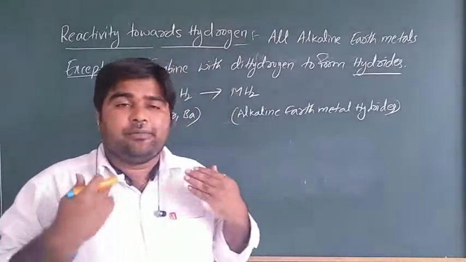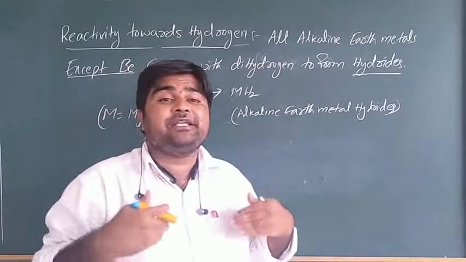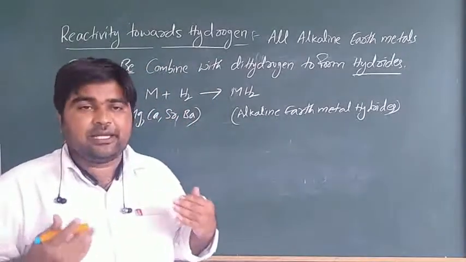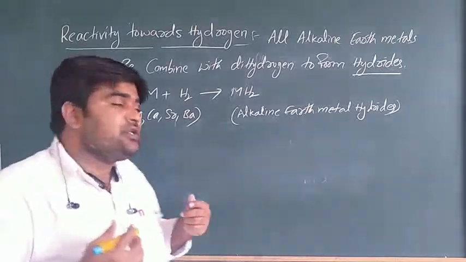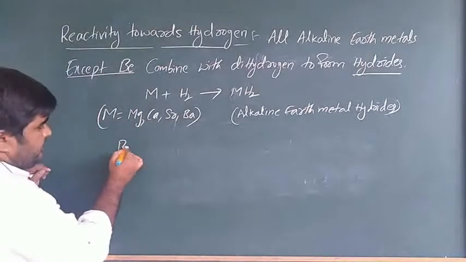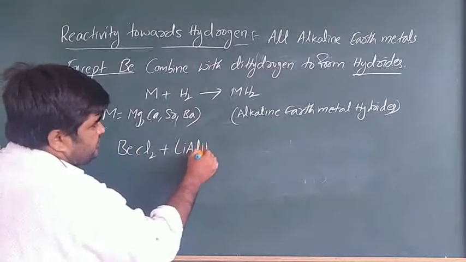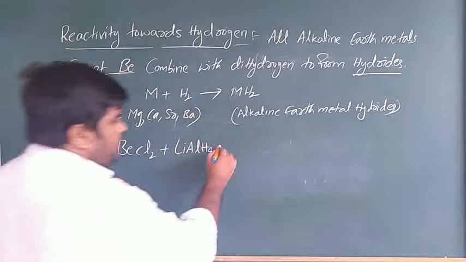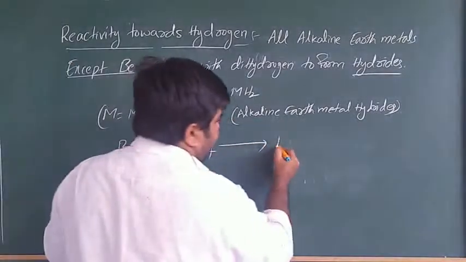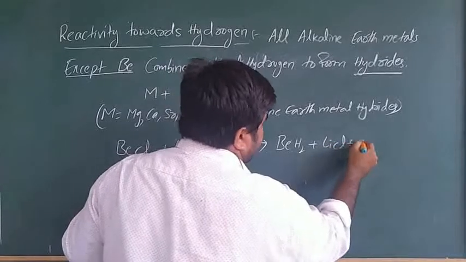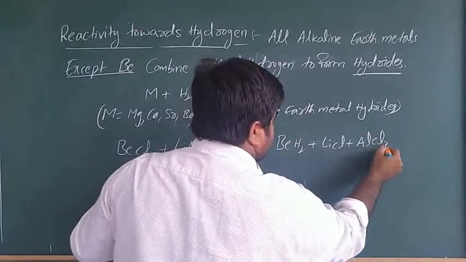However, beryllium hydride is prepared in the presence of reducing reagents. Beryllium chloride reacts with the reducing reagent lithium aluminum hydride to produce beryllium hydride plus lithium chloride plus AlCl3.